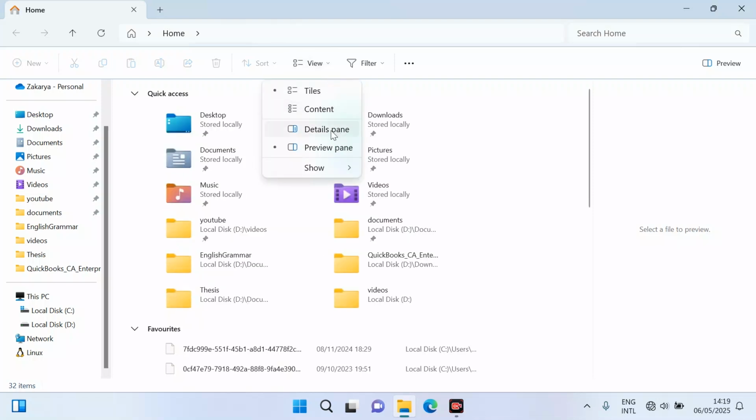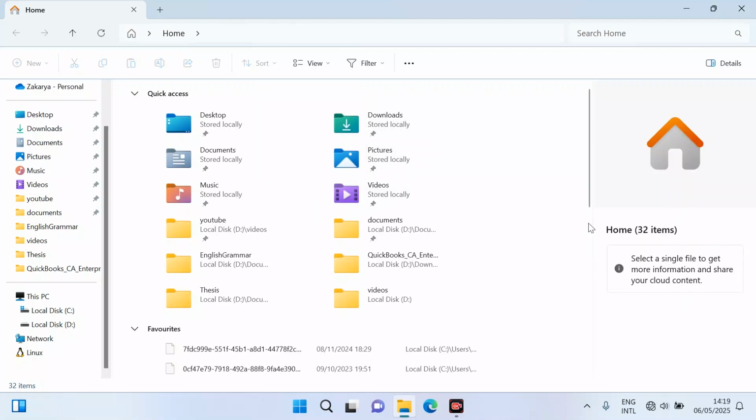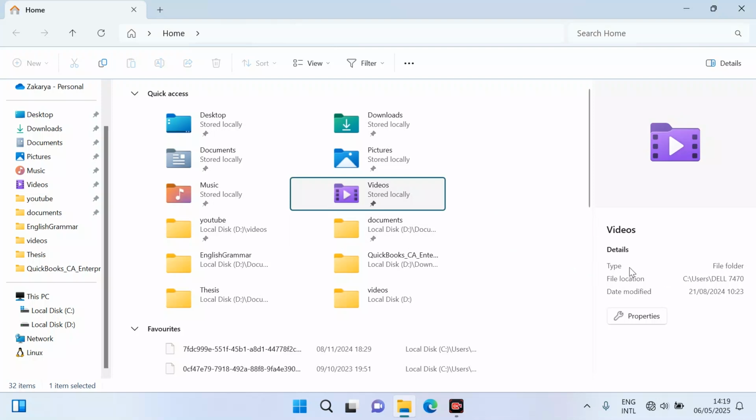In this details panel, if we select this, you can see detail information about our image or about a file. Our explanation will appear here like this. If we select this video, you can see specific information about our video appears here.